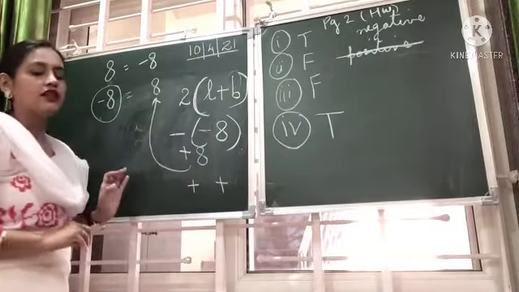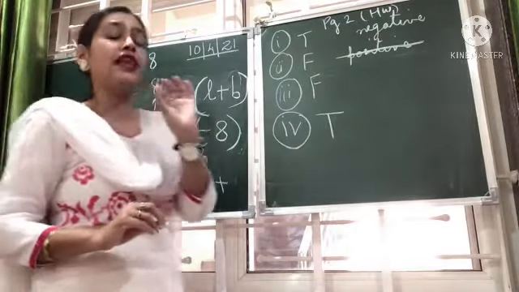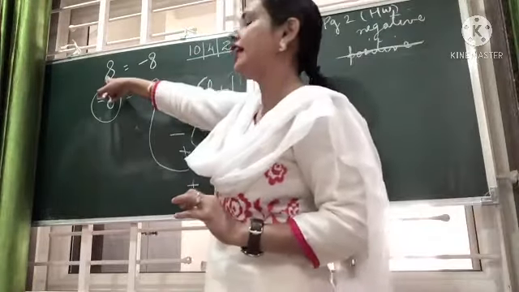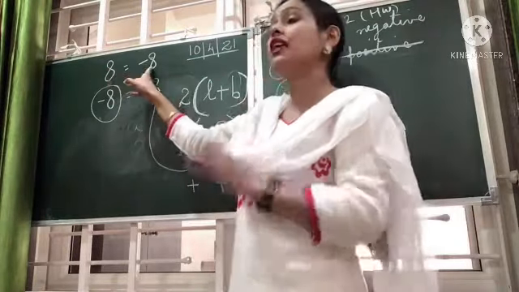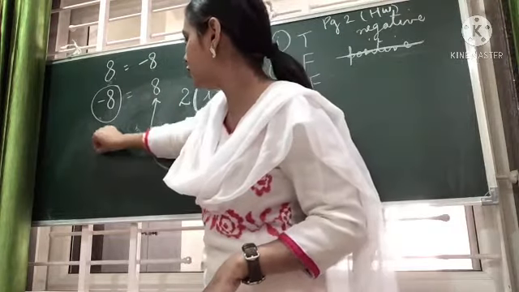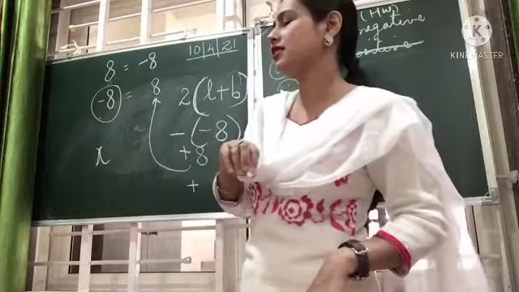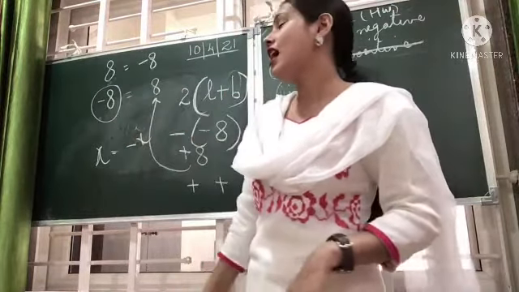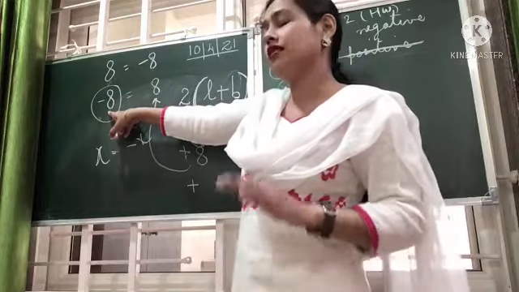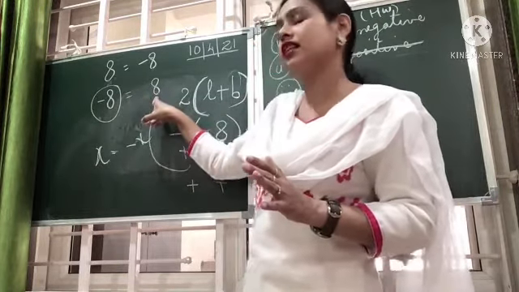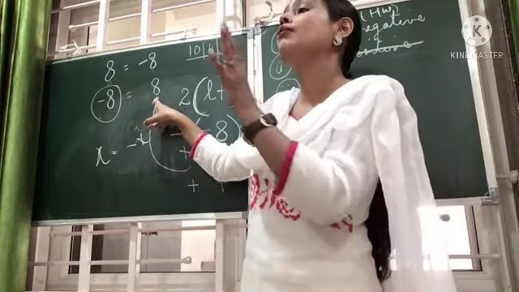So, children, what did we study? We studied 2 basic things here: the additive inverse of any positive integer is just its negative. That means if any positive integer is x, then its negative is minus x. And the additive inverse of any negative integer is just its opposite, that is a positive integer.